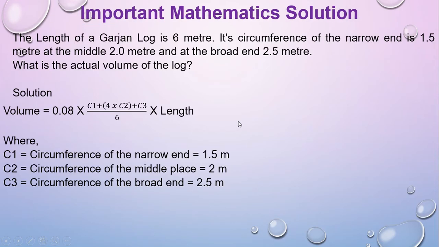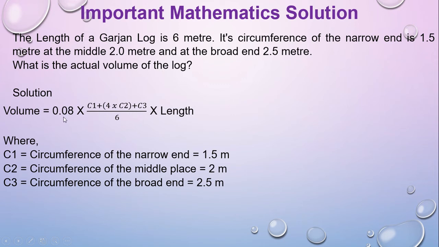Now I will show you some important math. Here the stem is: the length of a Gorgon log is 6 meter, and its circumference at the narrow end is 1.5 meter, at the middle is 2 meter, and at the broad end is 2.5 meter. So what is the actual volume of the log?